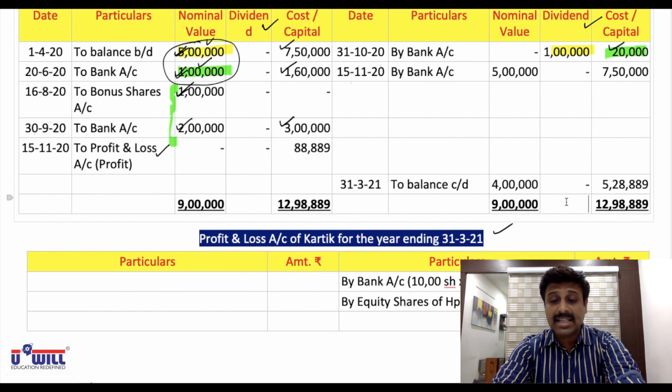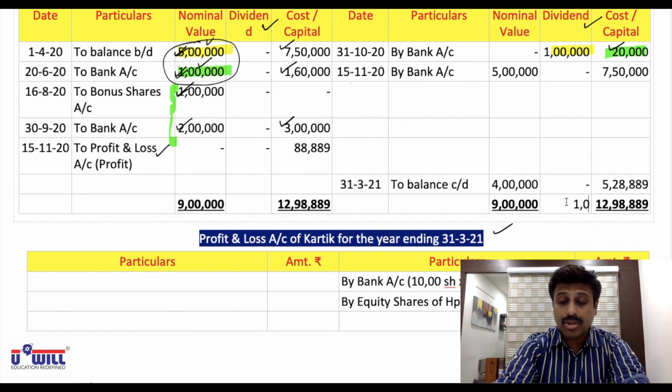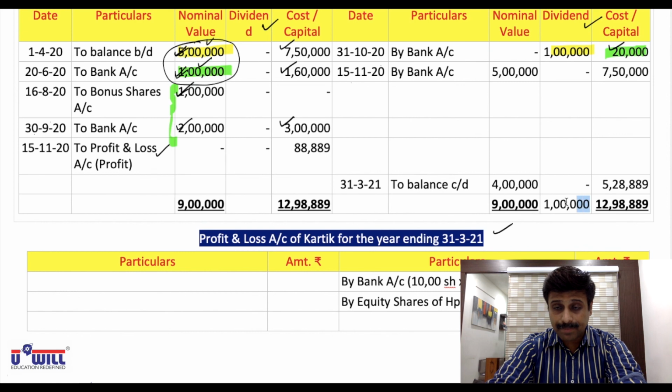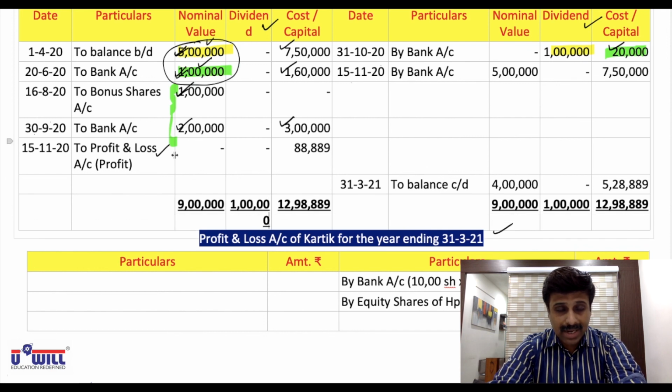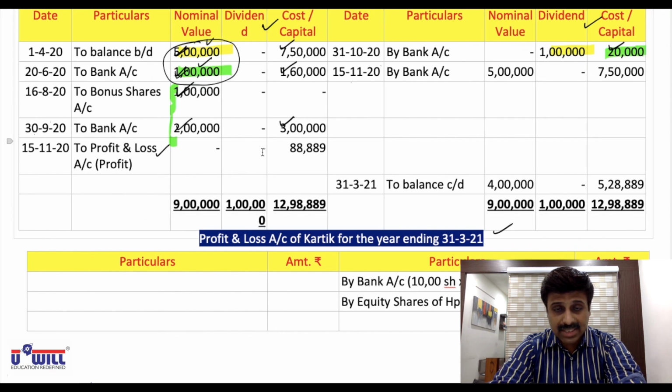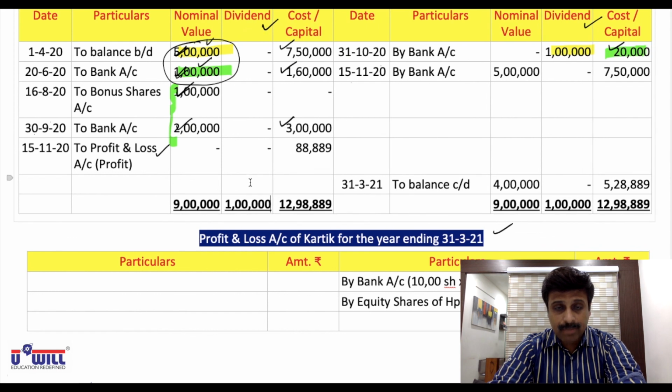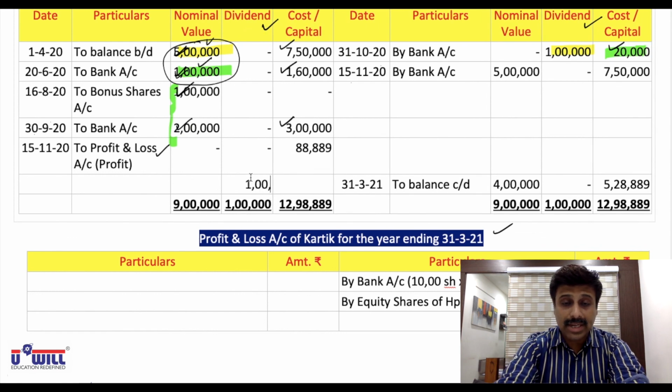5,28,889. Now dividend balance will transfer to P&L account. So credit side 1 lakh total. That will come on both the sides. And balance also 1 lakh, no other entry is there.